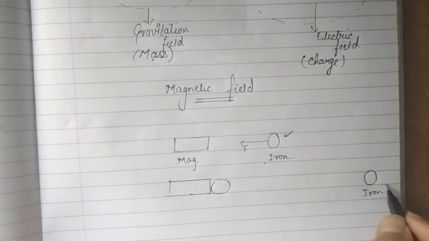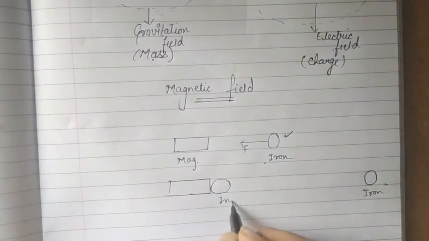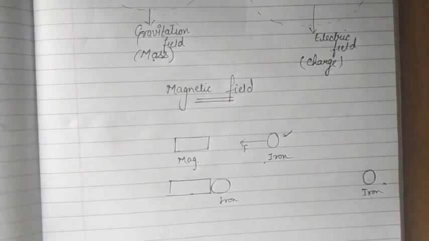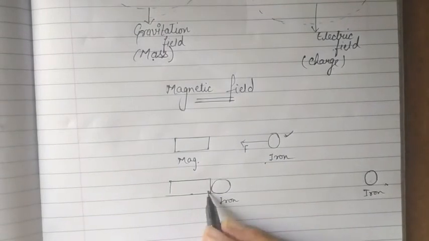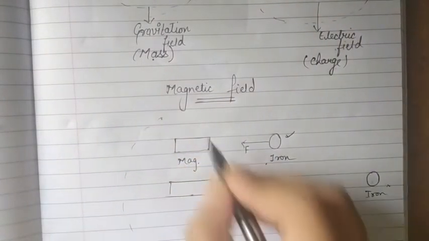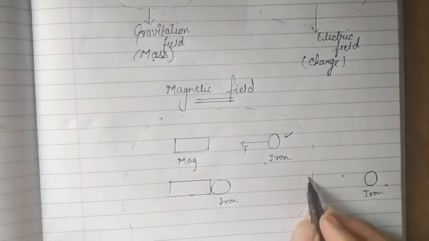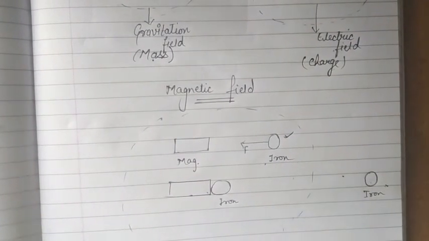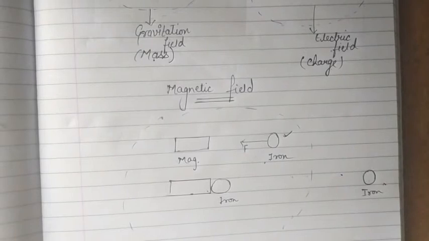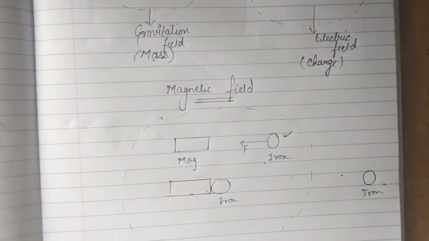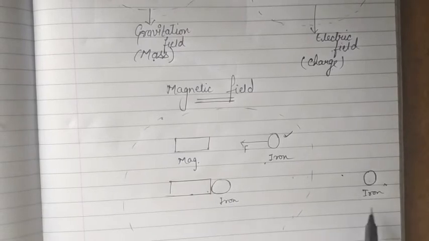But if we place it like here, then it won't be attracted. So what we conclude कि magnet के around there exists some region. अगर आयरन का पीस इस रीजन के अंदर है, only then it can be attracted by the magnet, otherwise magnet won't exert any force on the piece of iron.